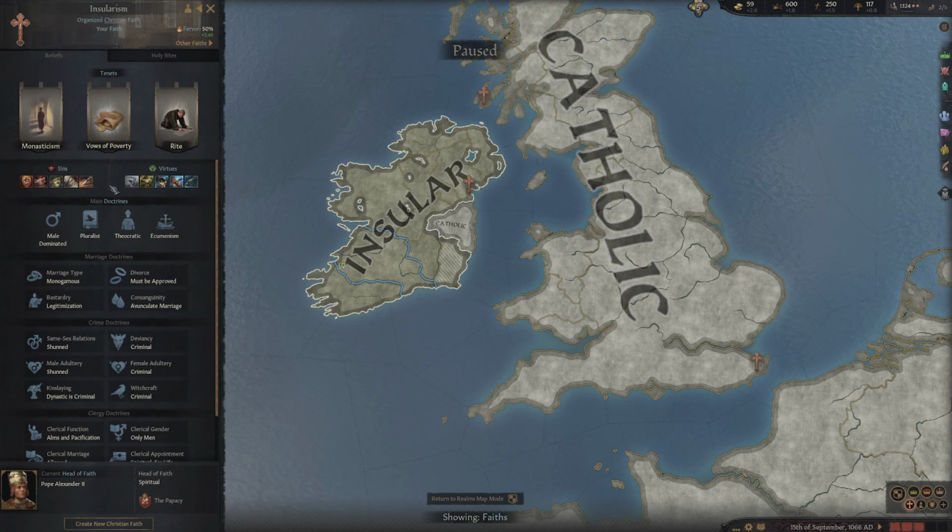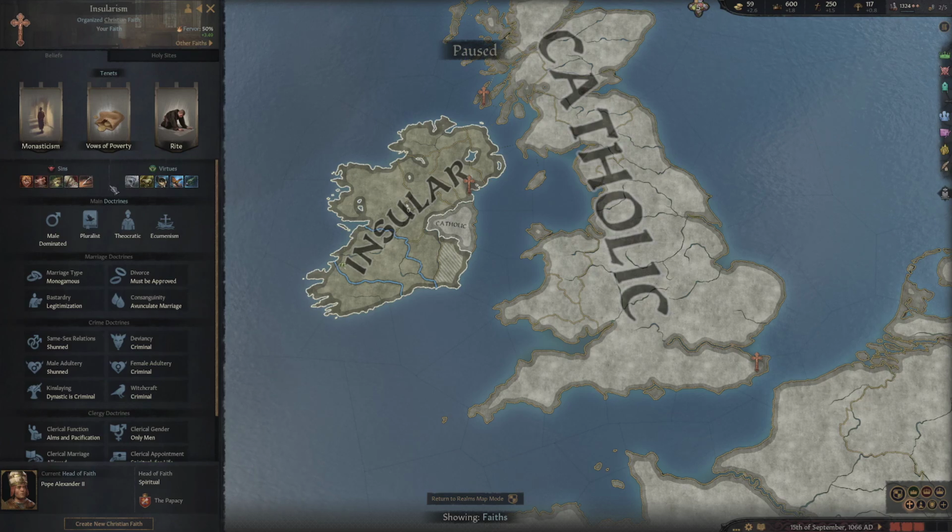one thing with the Christian religion, or at least with Catholic, and I believe with Insularists, is you can ask your head of faith for gold. I believe this might be true for other religions, but I'm not going to lie, I haven't tested this extensively, but I believe it to be true.